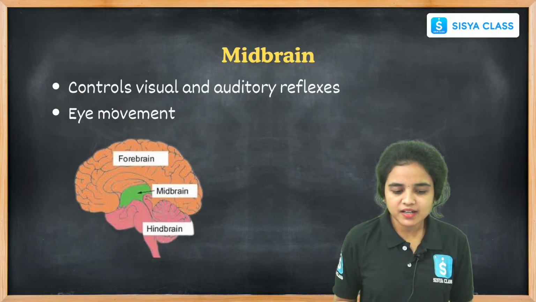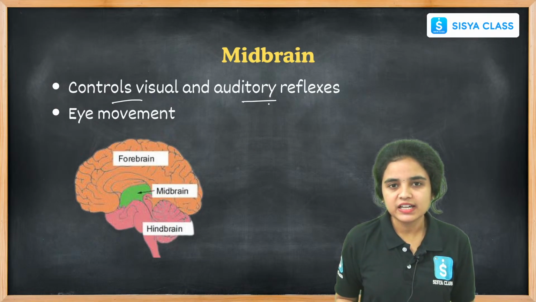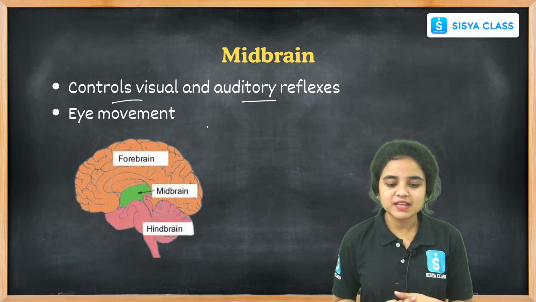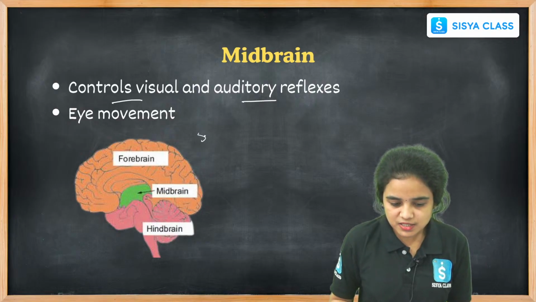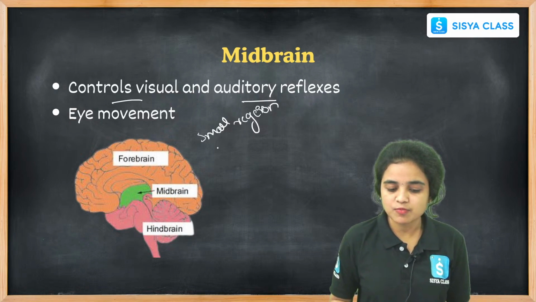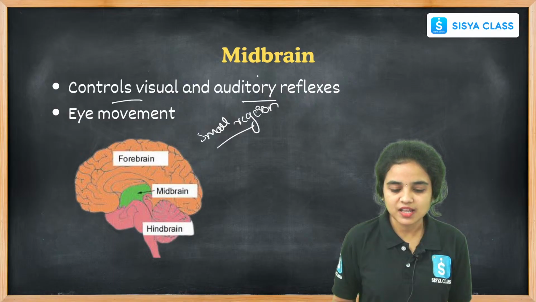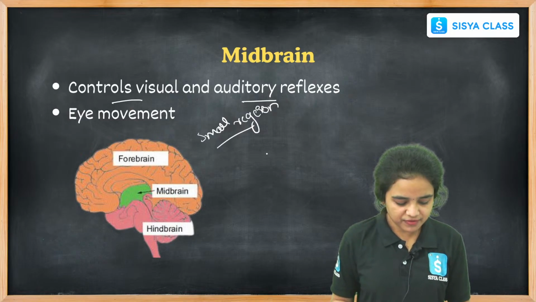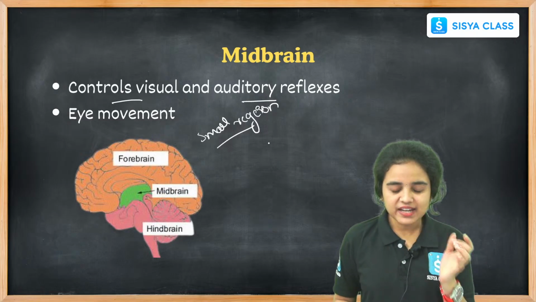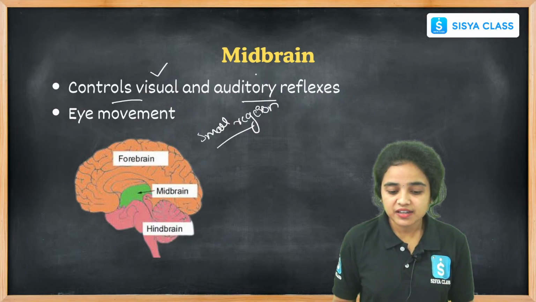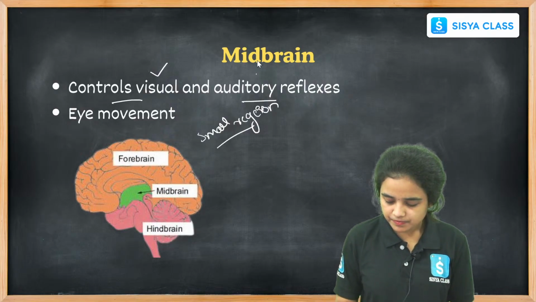While coming to the midbrain, it controls visual and auditory reflexes, and it gives eye movement also. It is a small region of the brain, small while comparing to the cerebrum. Midbrain's function is to control the visual and auditory reflexes, the sense of sight and hearing. It gives the sense of sight, like visual, and hearing, like auditory reflexes.